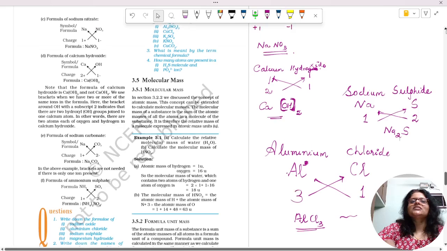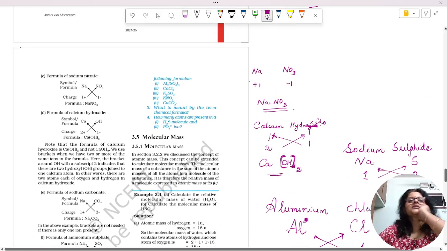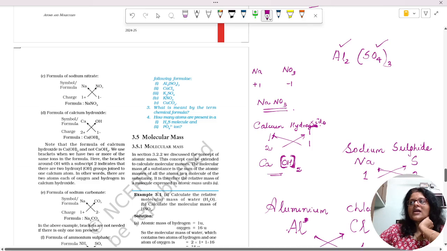You need to know the names of the ions. Al2(SO4)3: this is aluminium, and this is the sulfate ion, so the name is aluminium sulfate.